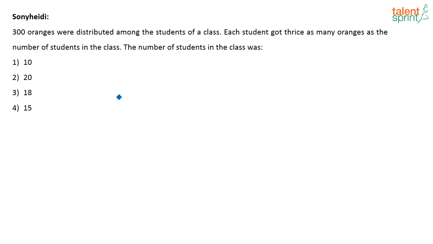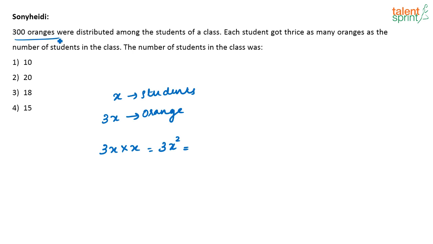Let us say there are X students in a class. Each student got thrice as many oranges as the number of students. So I am saying there are X students in the class and each student is getting how many oranges? Thrice as many as the number of students. So each child is getting 3x oranges. So totally how many oranges are there? 3x into x. There are X students and each student is getting 3x oranges, or there are 3x squared oranges.